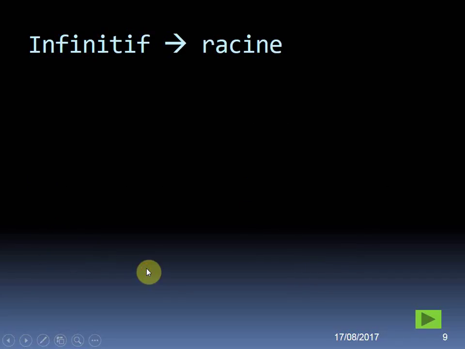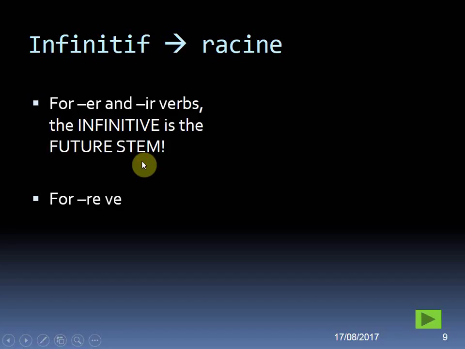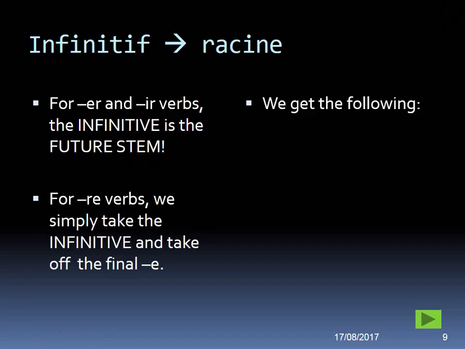Next, we take the infinitive to produce and create from the infinitive the stem, racine. So, very important. For an ER and an IR verb, the infinitive is the future stem. So you do not change that infinitive. You just leave it. So for example, jouer, you don't take anything off. You leave it as jouer because it's an ER verb. Finir is an IR verb.